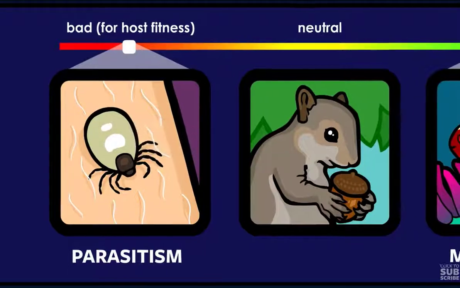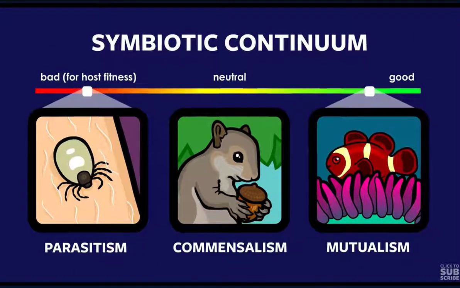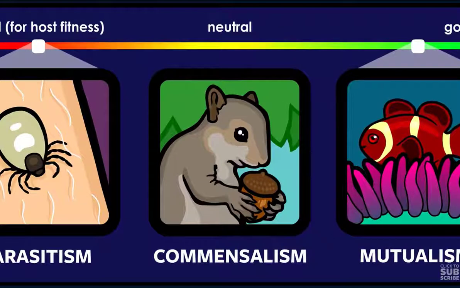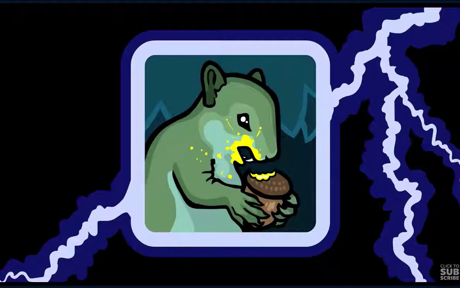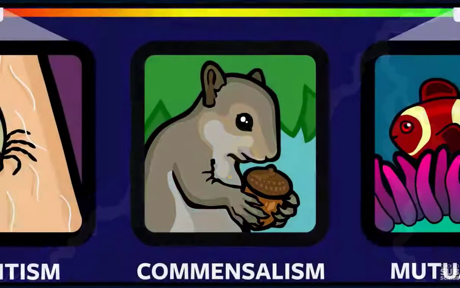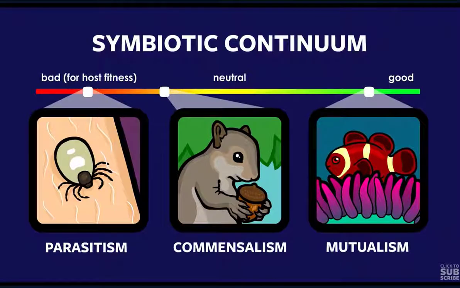Total jerks. Commensalistic symbiosis, or commensalism, is when one organism benefits while the other is not dramatically helped or harmed. Squirrels live in oak trees. They sometimes eat bark, leaf buds, and of course, they love to eat acorns. They consume the flesh of the oak tree's unborn children. This is great for the squirrel, of course, but surely this must be bad for the tree's evolutionary fitness, right?